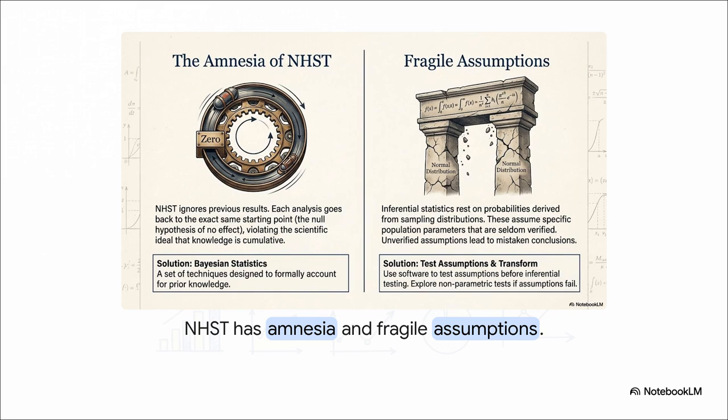Furthermore, we've got two more massive structural flaws to deal with. First, NHST acts like an amnesiac machine. It totally ignores previous results. Every single analysis resets to the exact same starting point, the null hypothesis of no effect, which completely flies in the face of the scientific ideal that knowledge is cumulative. The fix here is Bayesian statistics, which actually accounts for prior knowledge.